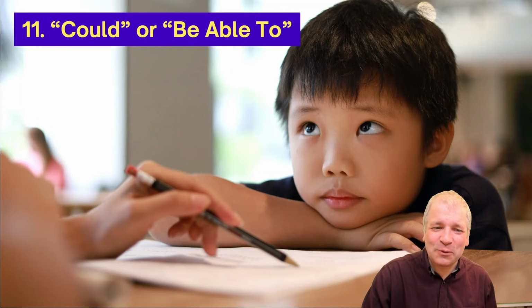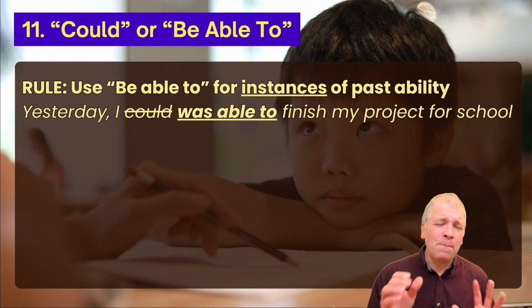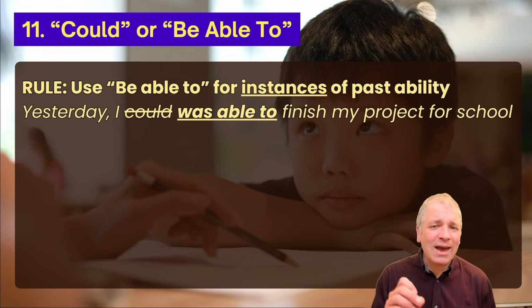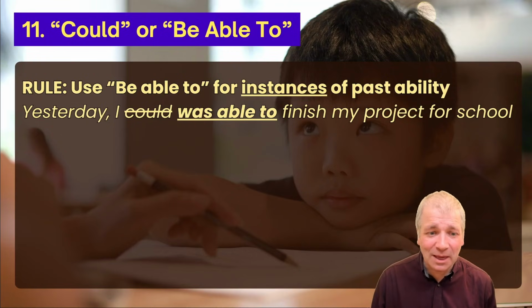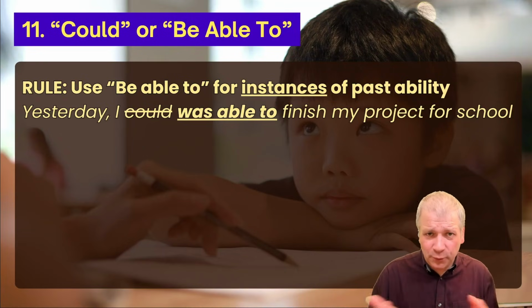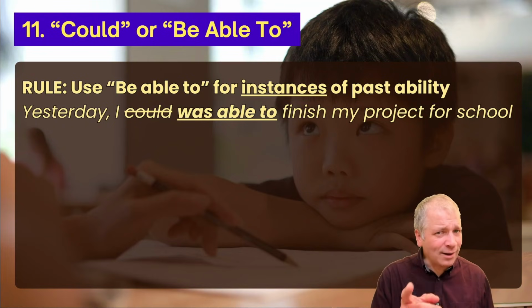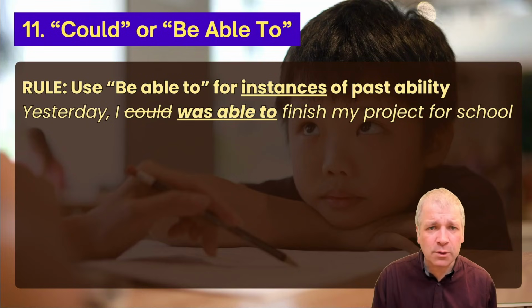11 looks at the difference between could and be able to. This is something you'll encounter at an intermediate level of English. And that is that we use be able to instead of could when there are instances of past ability. For example, yesterday I was able to finish my project for school. It was just one instance in the past, so we don't use could. We can use could for general past ability. When I was younger, I could run very fast. That was generally true throughout my childhood. But this is just one instance of ability in the past. We don't use could. And that's what's typically taught at an intermediate level.